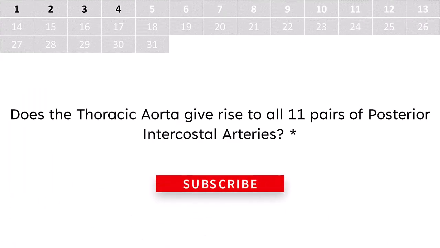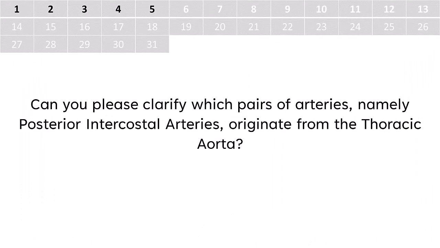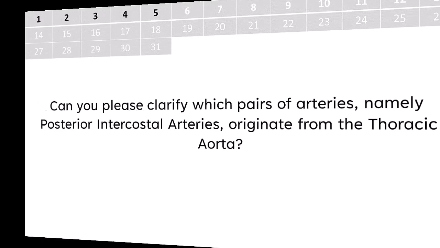Does the thoracic aorta give rise to all 11 pairs of posterior intercostal arteries? No, the thoracic aorta does not give rise to all 11 pairs. Which pairs of posterior intercostal arteries originate from the thoracic aorta?